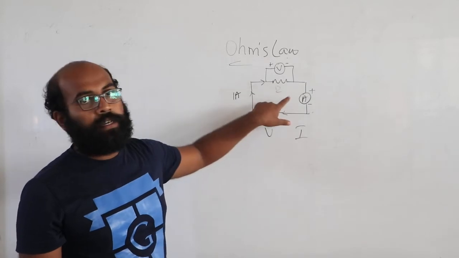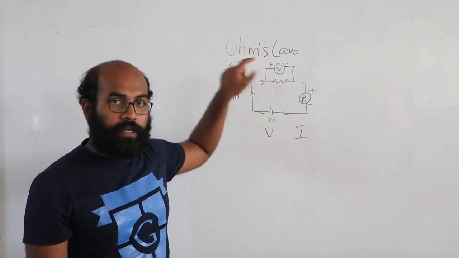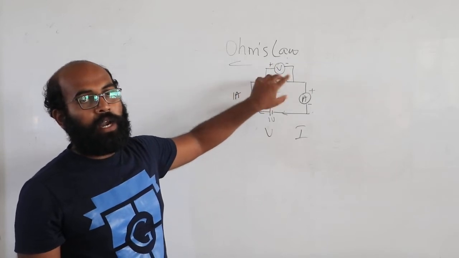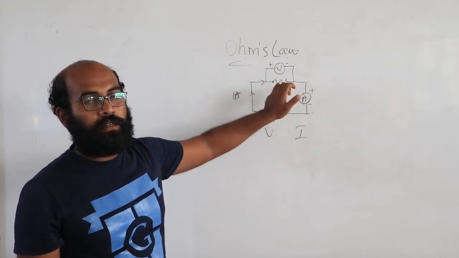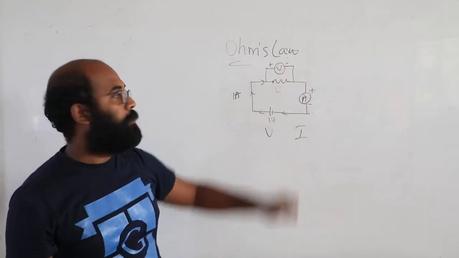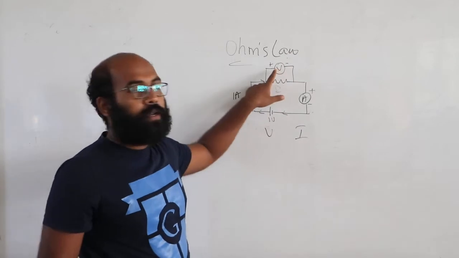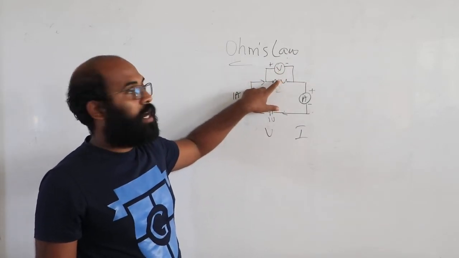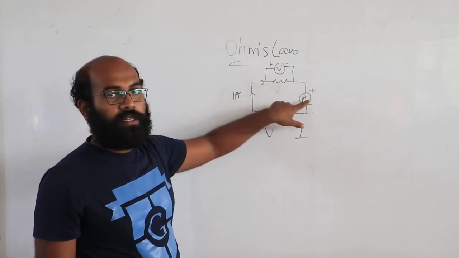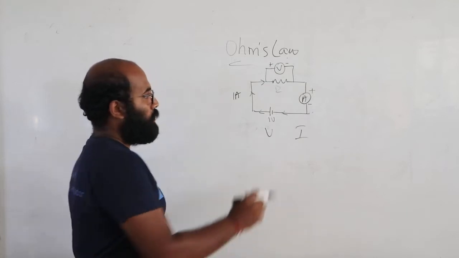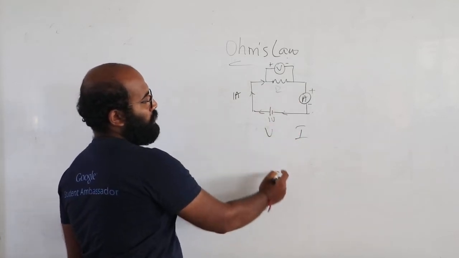So what is the reason for you to connect ammeter in series and voltmeter only in parallel? What happens if you interchange that? When we come across series and parallel combination, I'll explain you once again. Voltmeter you have to connect parallel or across the device. Ammeter in series. Ammeter is used to measure the current. So with the help of ammeter, you measure the current.